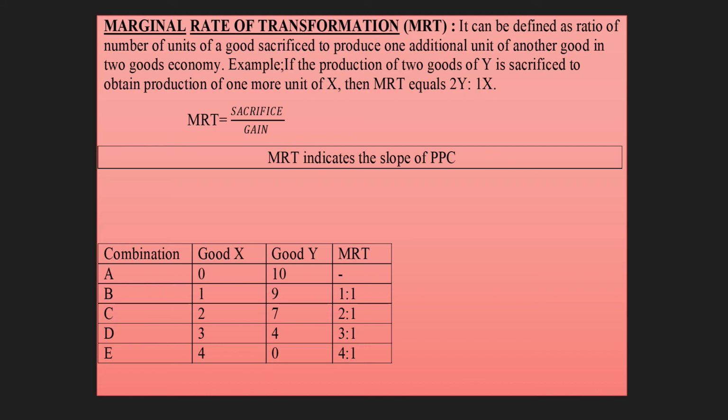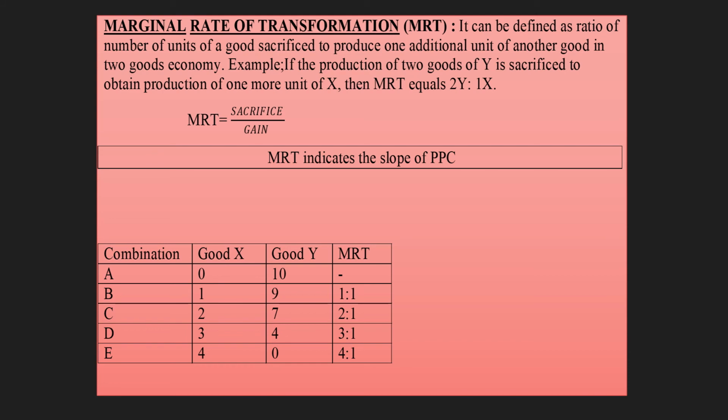Next, one more unit of good X to be produced, and here we have to sacrifice 3 units of good Y. How? 7 minus 4 gives you 3. So for point D, MRT will be 3:1, that is 3Y is to 1X.